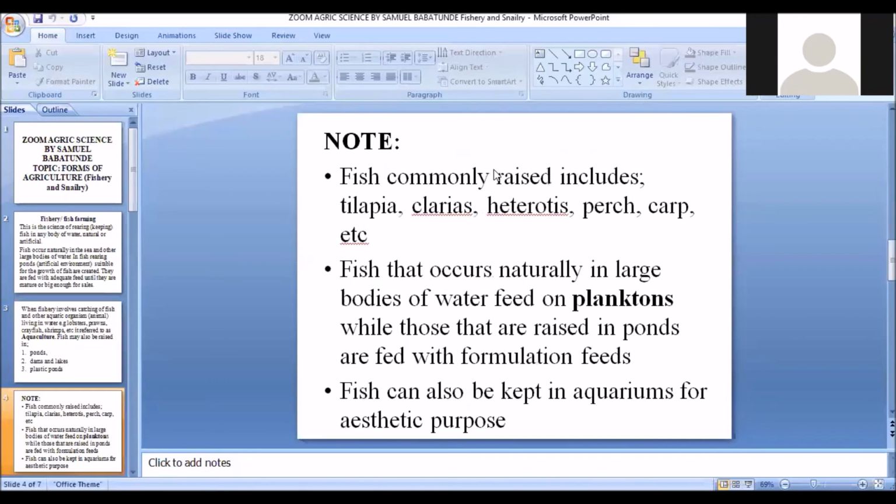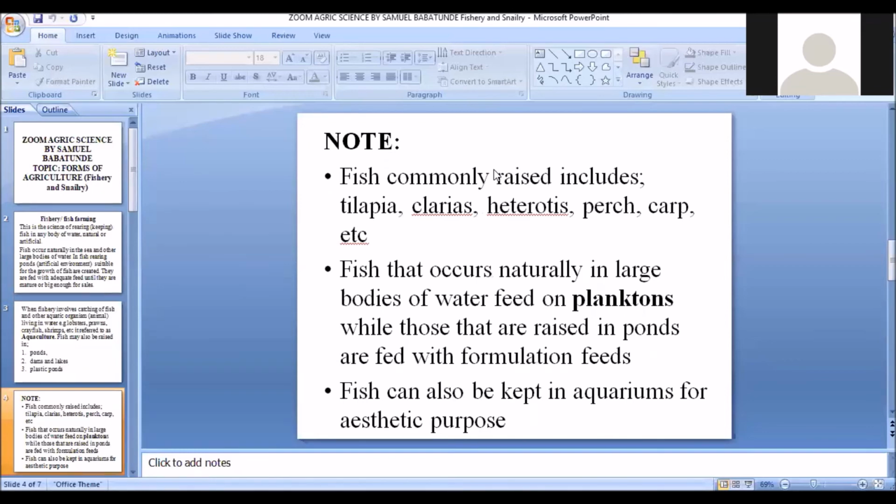Now note, the commonly reared fishes include the tilapia, the clarias, like I told you, the normal catfish, the heterotis, the perch, the carp, etc. So if you are asked to list some examples of fishes that are commonly reared, they include the tilapia, the clarias, heterotis, the perch, and the carp.